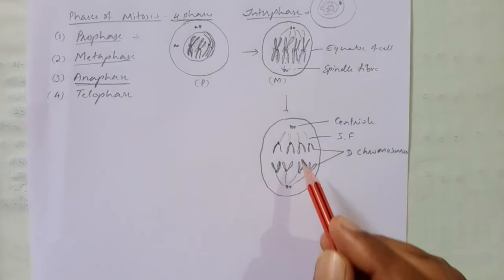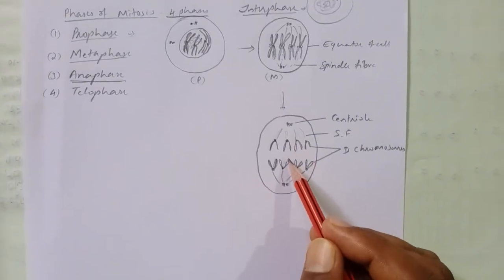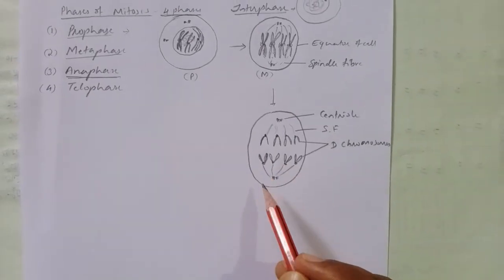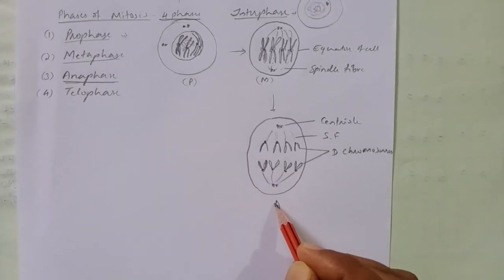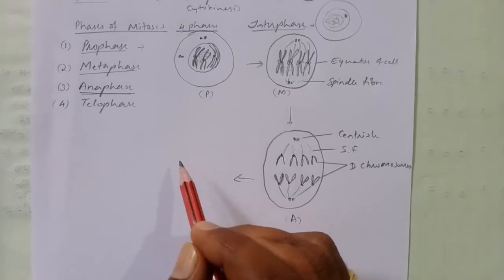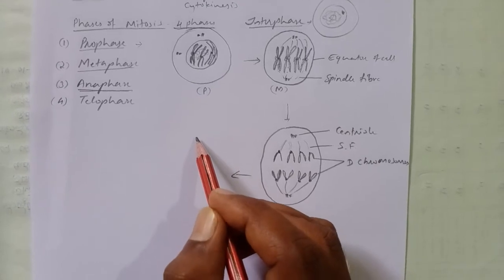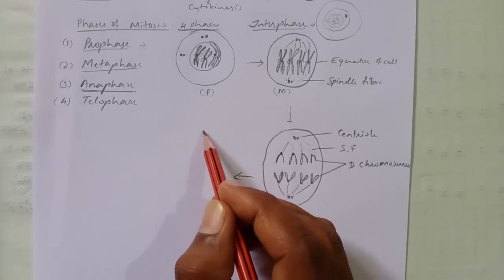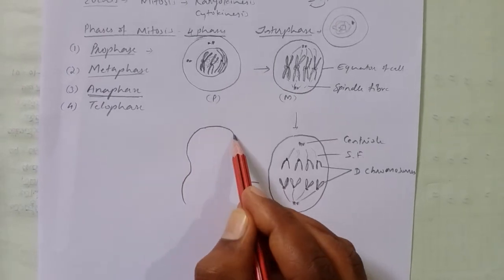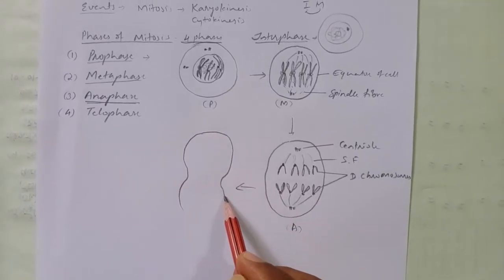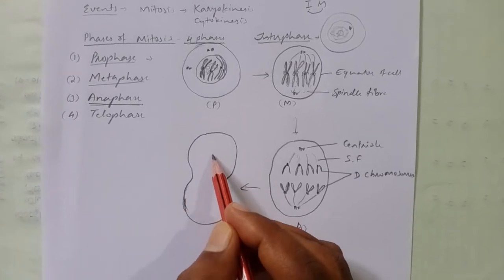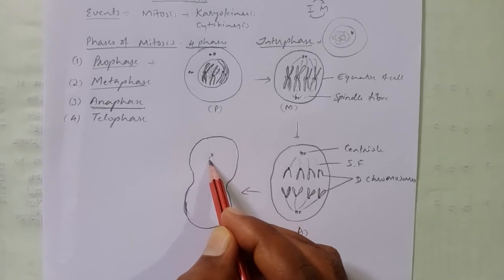So in anaphase, these are the changes which we observed in the cell in mitosis. Next you can go to the telophase. Here what happens in telophase, the daughter chromatids reach the poles.